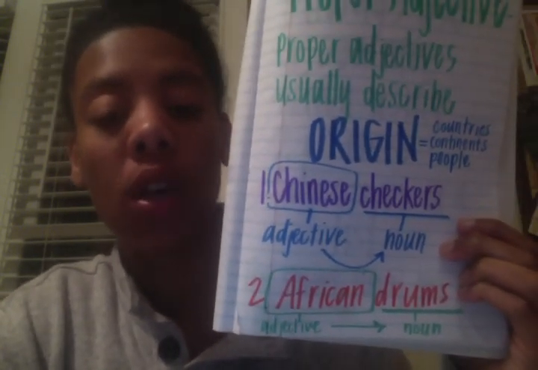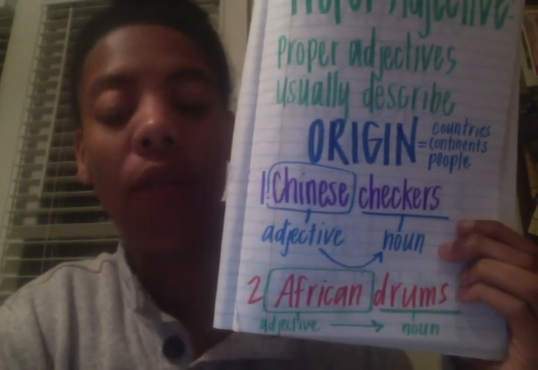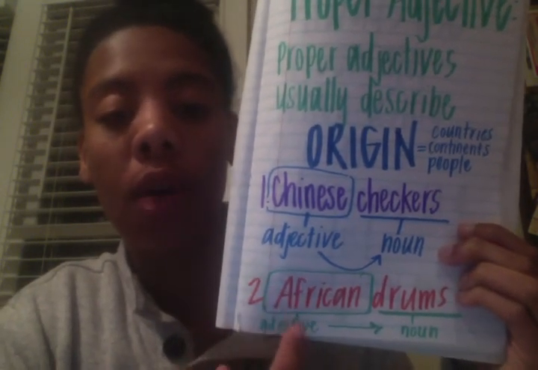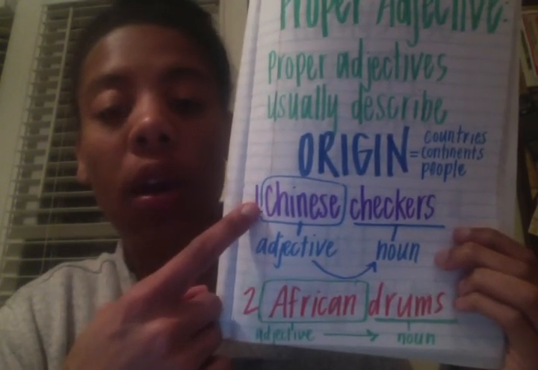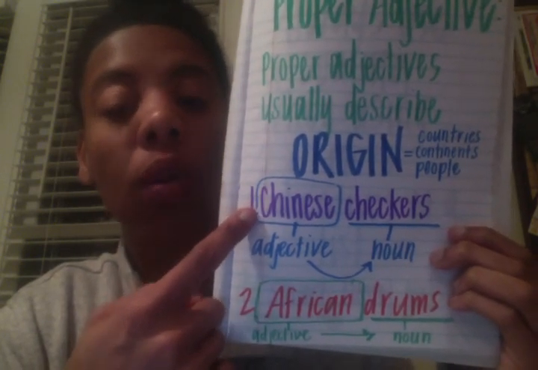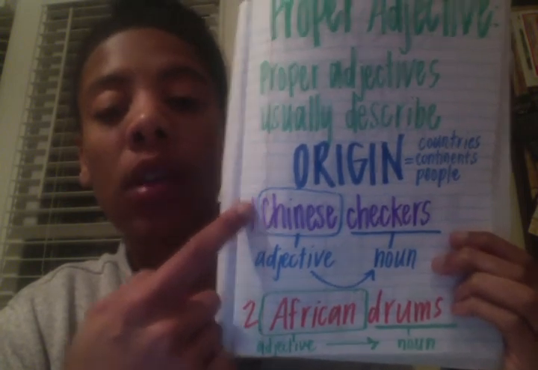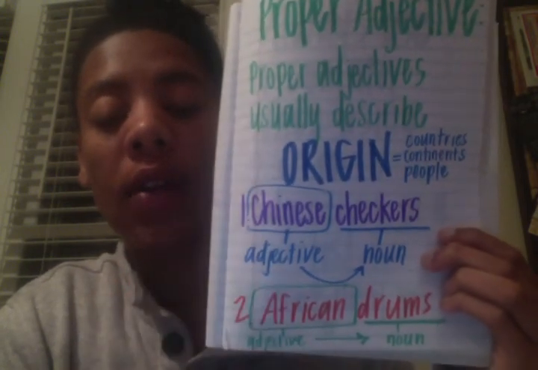So when you change it into an adjective, African, it will stay proper. Just like China is a proper noun, a country, when you change it from a noun to an adjective, it has a capital letter. Another example could be